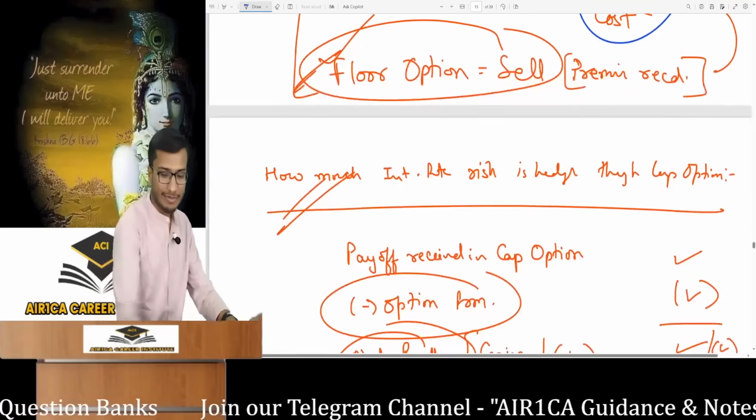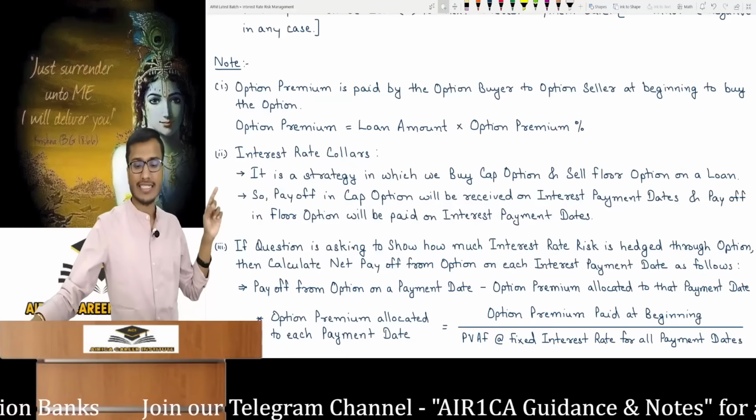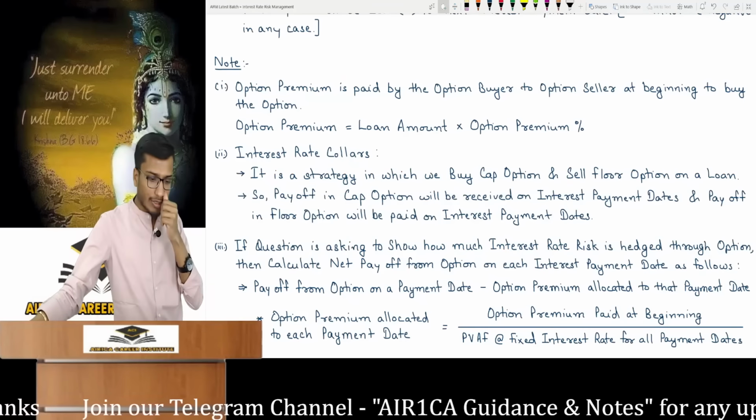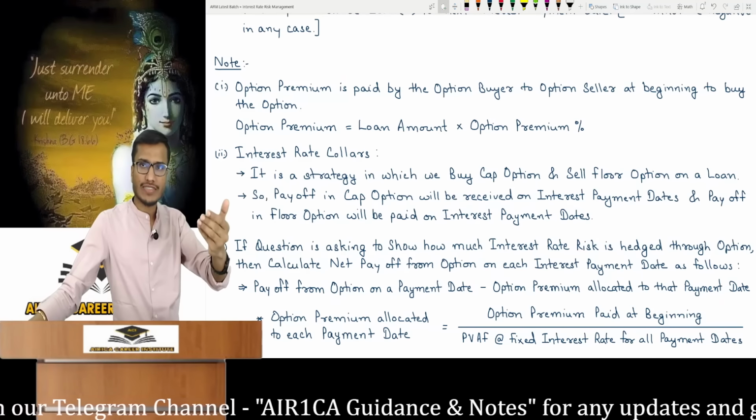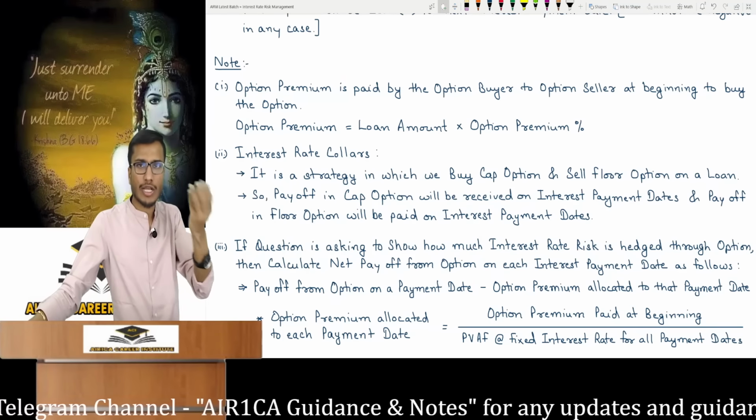I had you work on this. This explains the interest rate collar. You buy a cap option and sell a floor option on a loan. In a cap option, you receive a payoff, and in a floor option, you pay a payoff. This occurs on the interest payment dates.